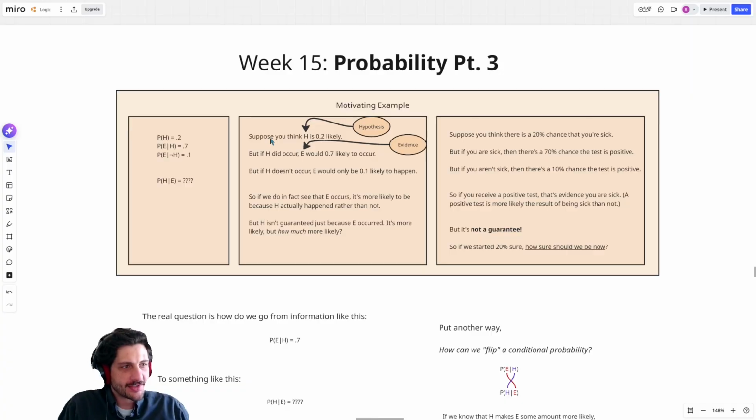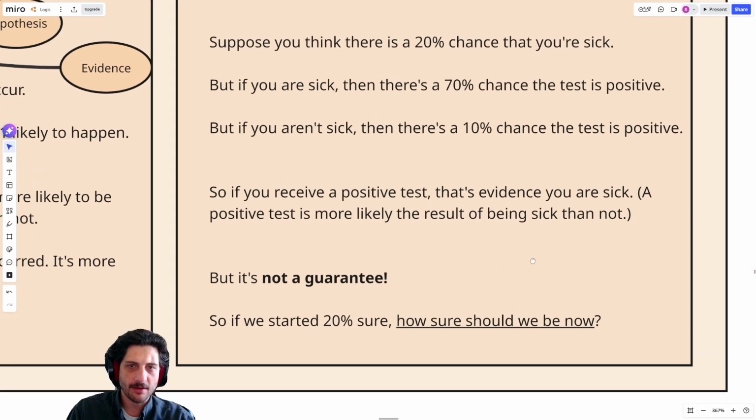Let's finally jump into Bayes' rule. The idea with Bayes' rule is that it's directly going to be building off of what we looked at last time with conditional probability. So remember, conditional probability is all about how our confidence in something changes based on new information. So let's dive in with a particular example.